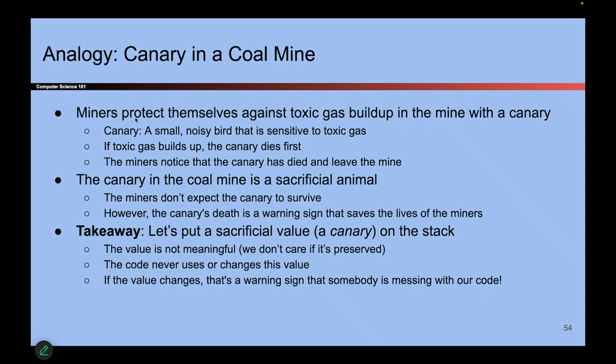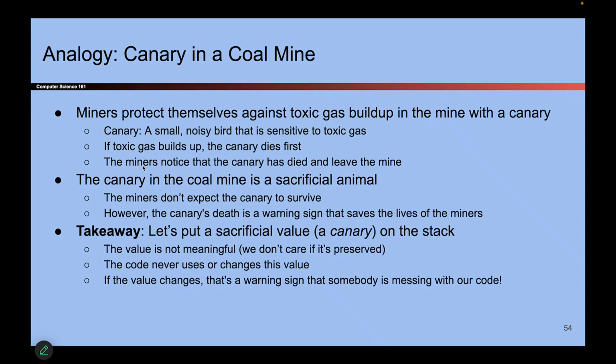So back in the really old days, I don't know if they still do this, but legend has it that in the old days, there'd be these miners and they'd work in these caves. And it's really dangerous because if any toxic gas builds up, they're all trapped in this enclosed cave. And they could all breathe in this toxic gas, and that's really dangerous. So what the miners would do is they would bring in a canary. And a canary is a small little bird, makes a lot of noise. And so what happens is if toxic gas starts to build up, the canary is going to start chirping and complaining, and it might even fall over dead.